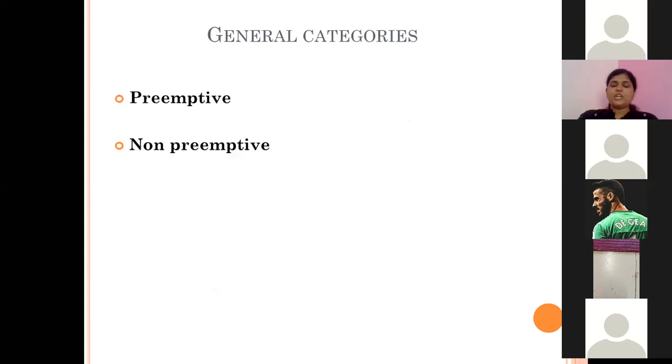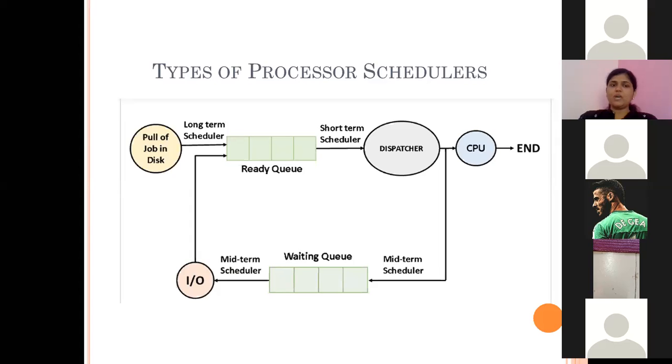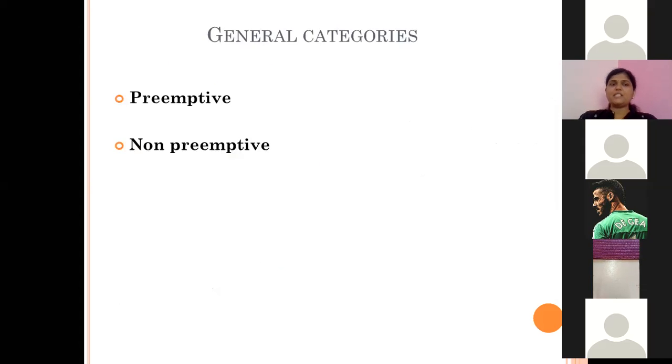Now, scheduling is done in two types. There are two types of scheduling. Who are the schedulers? Long-term scheduler, that means new to ready process, who will do this? Long-term scheduler. Then the short-term scheduler and the middle-term scheduler. These schedulers are working in different ways, so they are categorized in general categories like preemptive and non-preemptive.